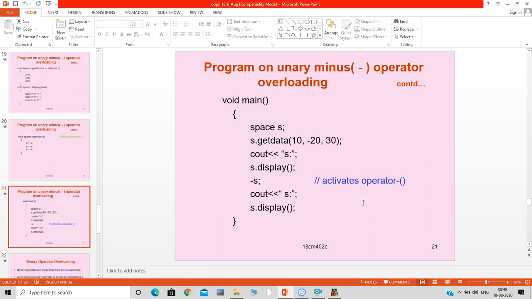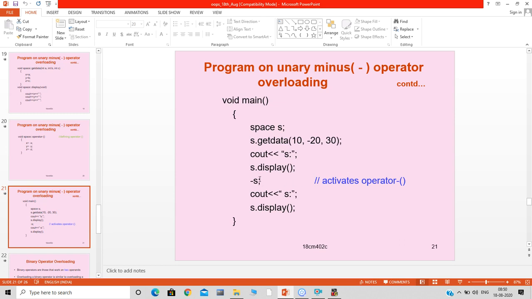And after that, in main, we are creating one object for the class space, and calling the member function, that is get data, passing arguments for the values of x, y, and z. And after that, cout s, okay, s dot display. So normally here we are not calling any operator function. We are calling the member function by passing some values, and we are displaying those data members' values using display.